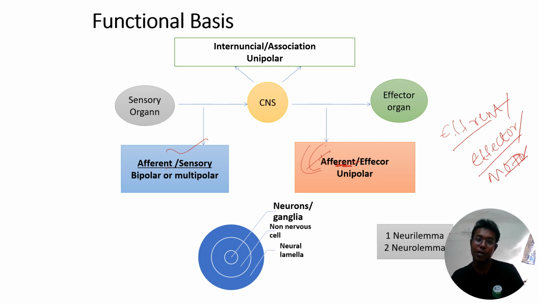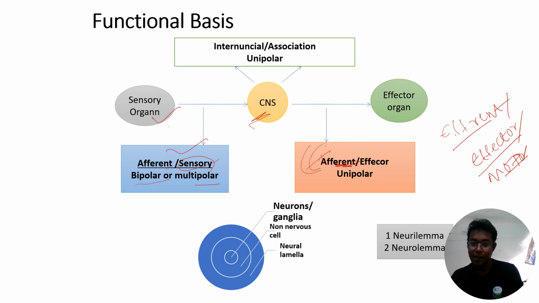As the name suggests, the afferent or sensory neuron transmits the impulse from the sense organ to the central nervous system. As it transmits the impulse, the name is sensory. Most sensory neurons are either bipolar or multipolar. Means one dendron must be there. If it is multipolar, numerous dendrons and numerous axons will be present.